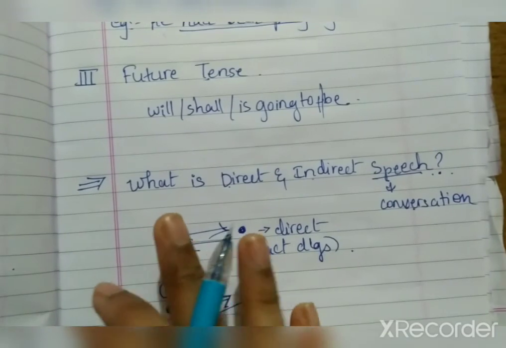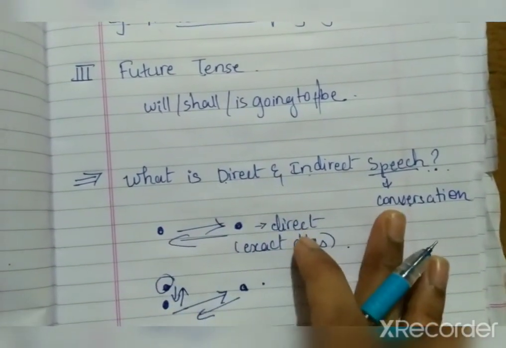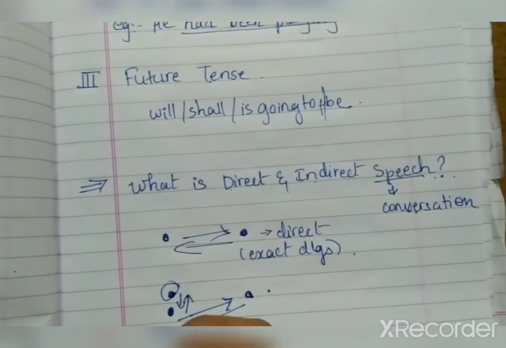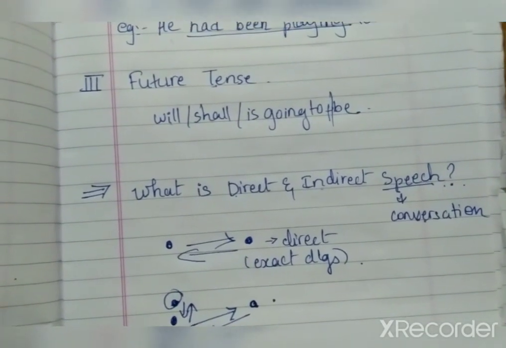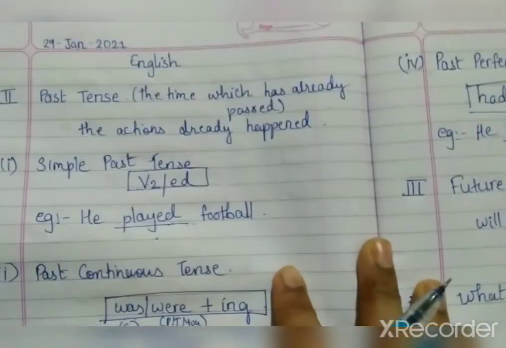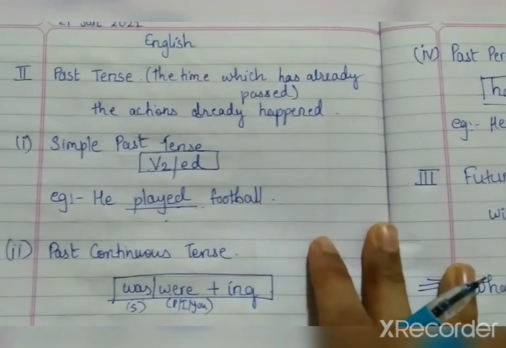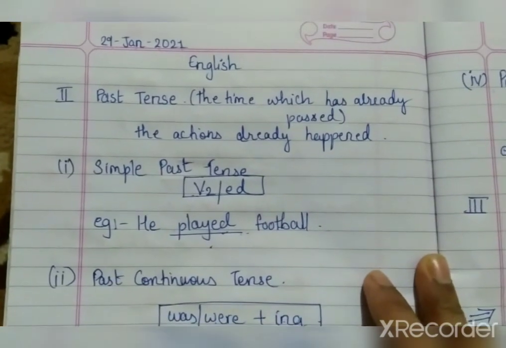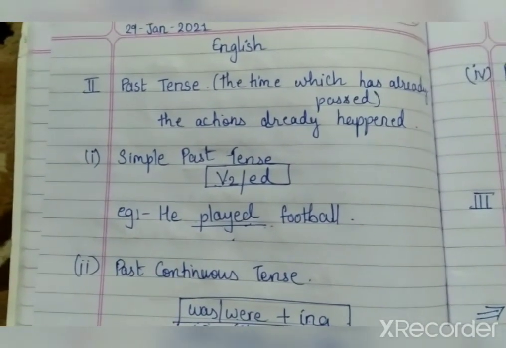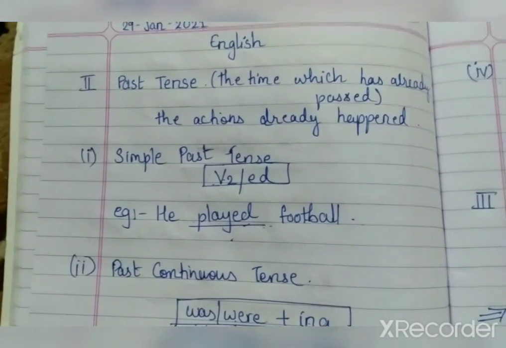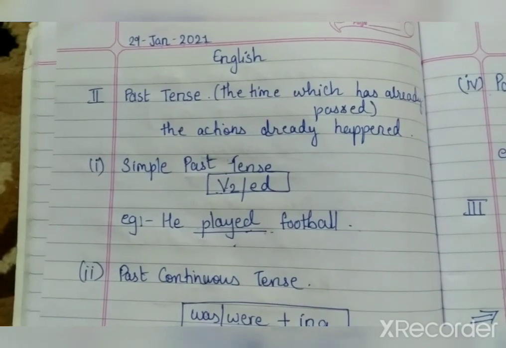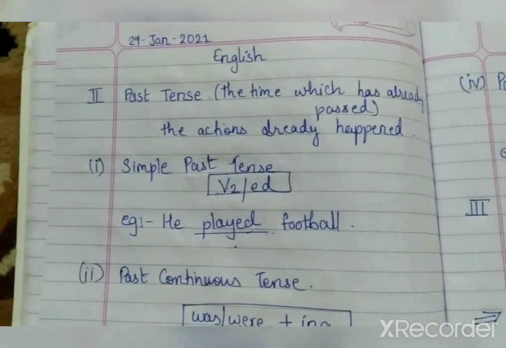Tomorrow we'll see with your textbooks open, and keep your CWs also open so that whatever I explain, you write it in your CWs. So copy down the tenses in your CW so that you understand well. See you soon with tomorrow's class, and be ready with the formulas learned, so that as soon as possible we can complete this chapter in an easy manner.